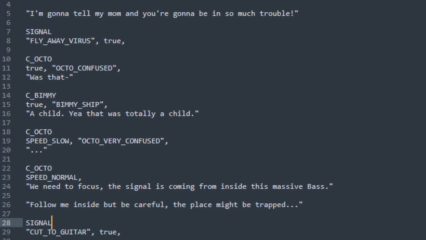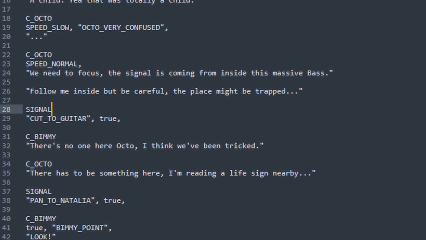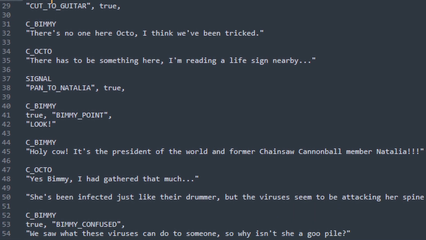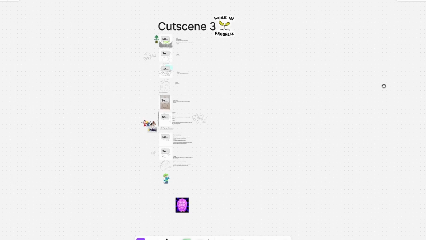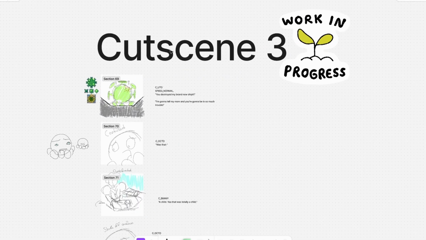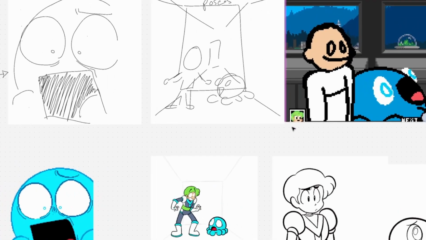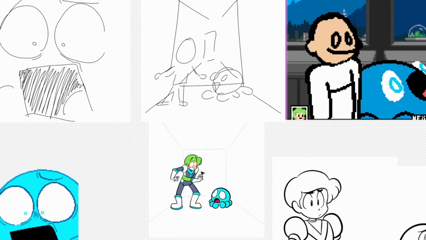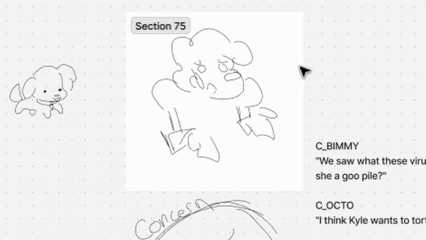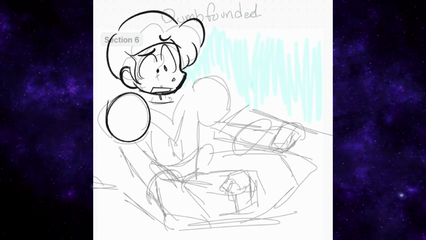The cutscenes start in a text editor, where I write a draft of the dialogue for the scenes. I don't worry too much about the specific dialogue at this point. The important thing is that the major story beats get set in stone. Afterwards, I meet with the artist Kaya, and we start the storyboarding process. I copy over the rough dialogue and draw rough sketches of how each scene will look. Then, Kaya draws significantly better sketches that actually look like the characters. For some reason, I have a tendency to draw Bimmy like a dog. Now that we're done storyboarding, I'm gonna pass the mic to Kaya and let them explain their drawing process.